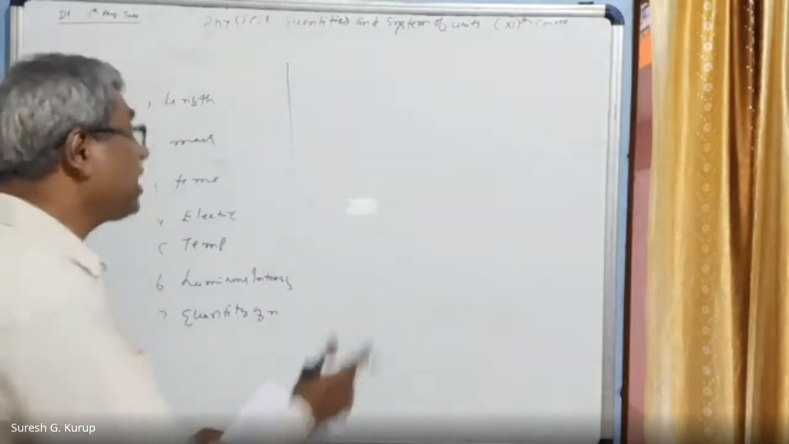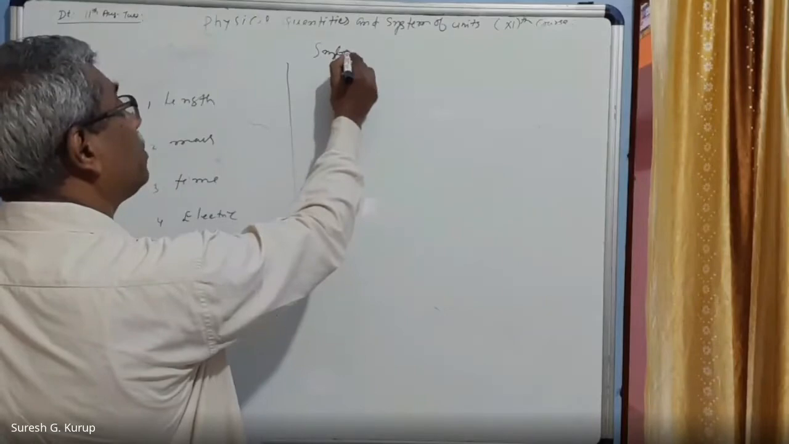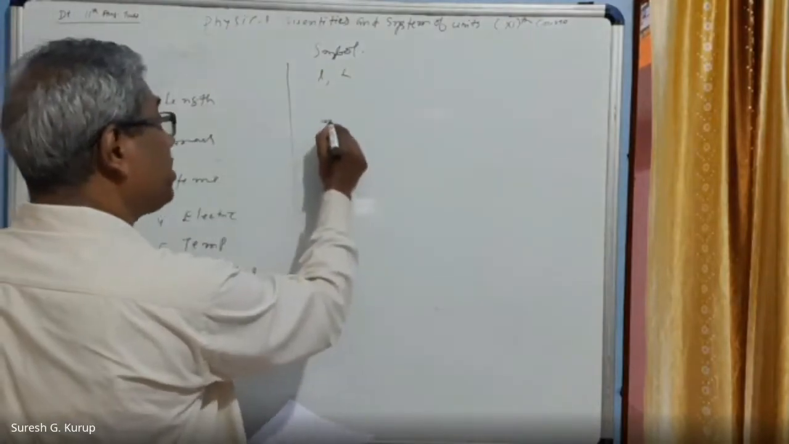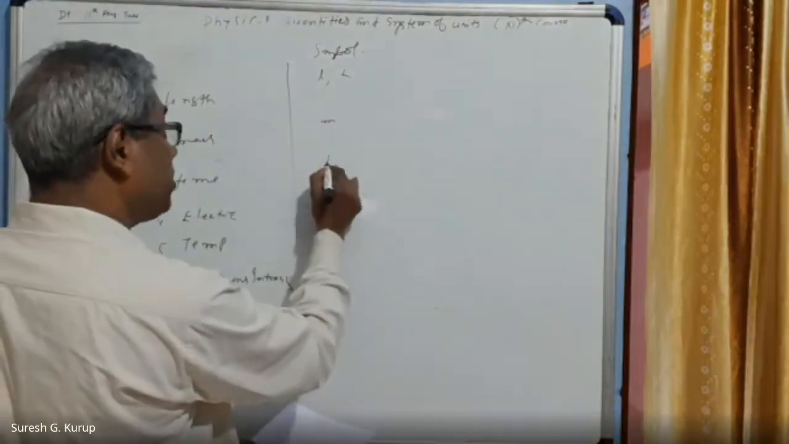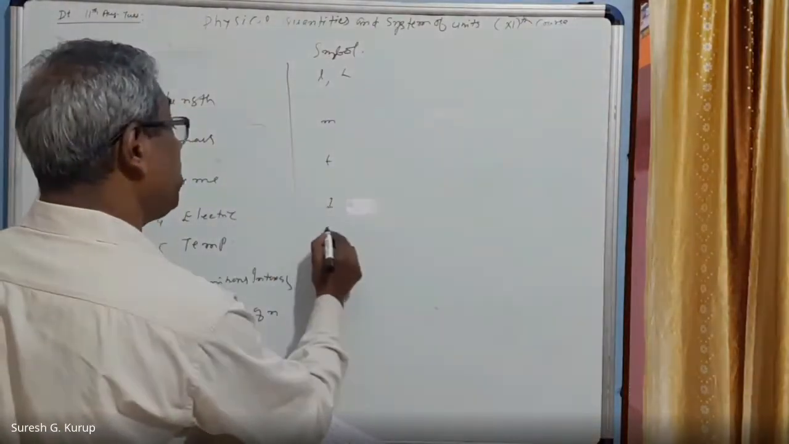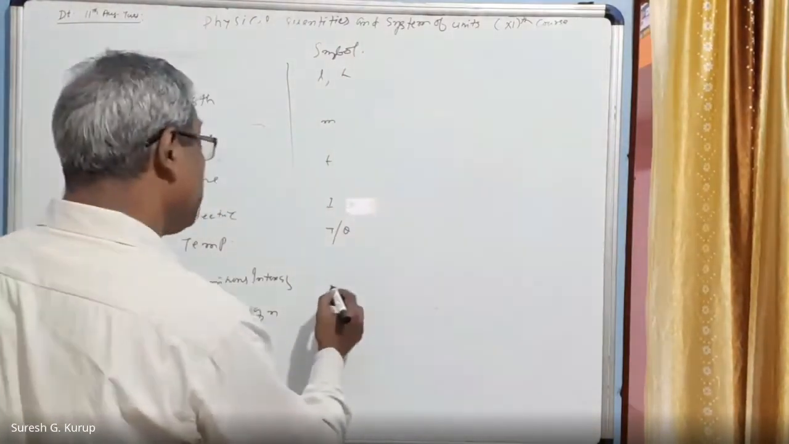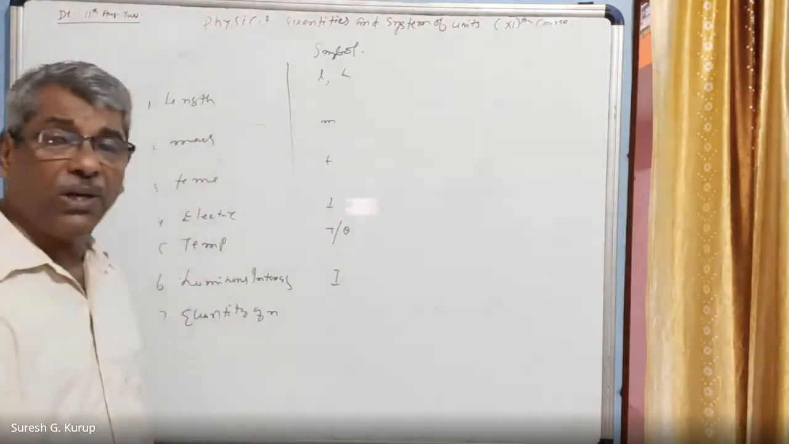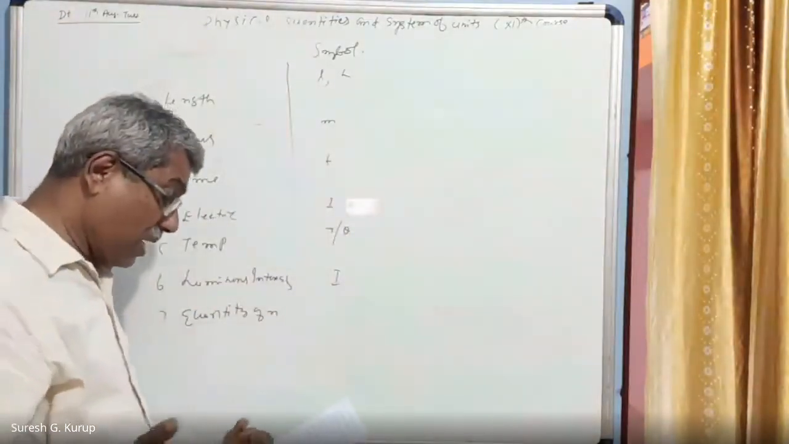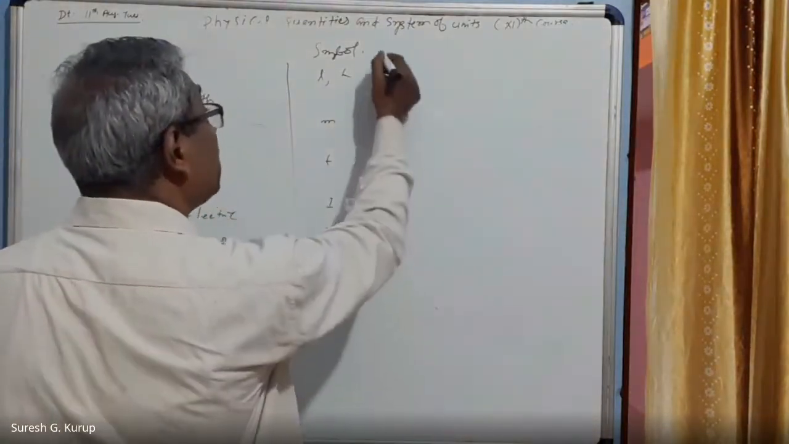Length is symbolized as small l or sometimes capital L. Mass is symbolized as small m only. Time is symbolized by small t. Electric current is symbolized by capital I. Temperature is symbolized by capital T sometimes and theta sometimes. Luminous intensity is also represented by I only. Current and luminous intensity both use I. For quantity of matter, there is no symbol.